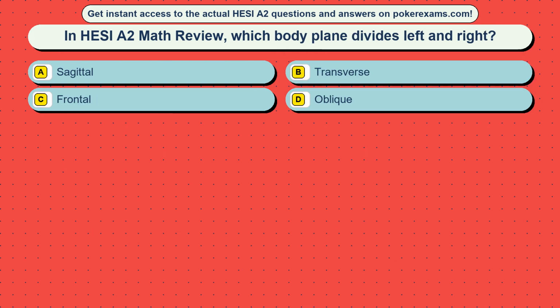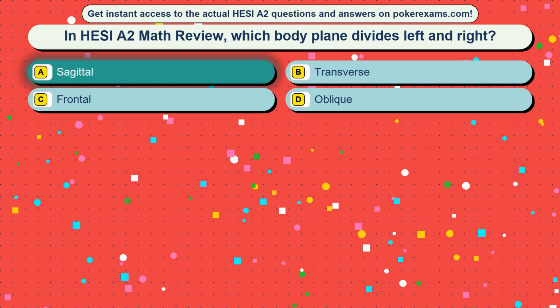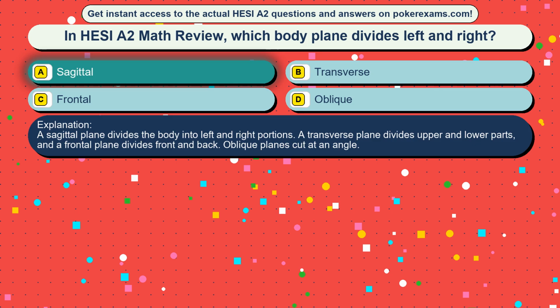Question 13. In HESI A2 Math Review, which body plane divides left and right? Option A, sagittal. Option B, transverse. Option C, frontal. Option D, oblique. The correct answer is option A, sagittal. A sagittal plane divides the body into left and right portions.